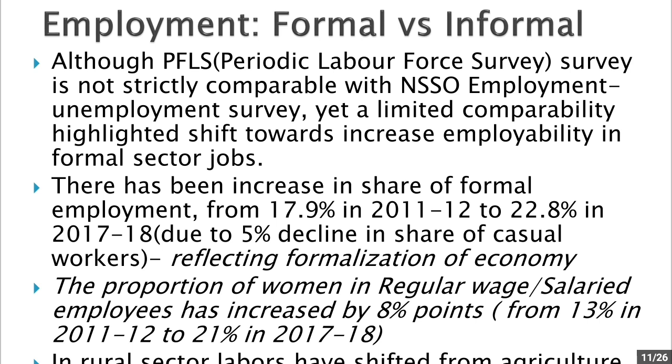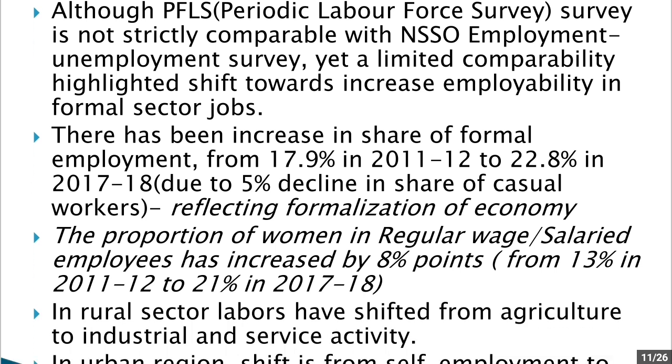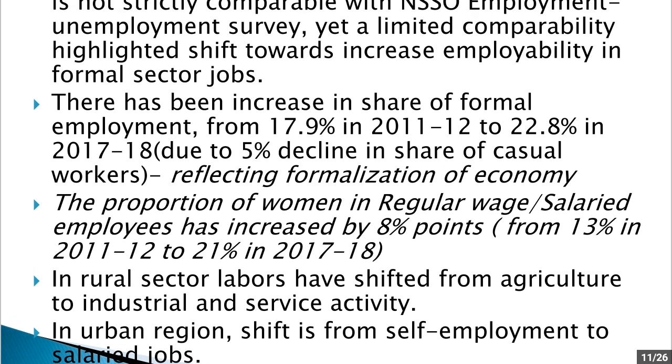But in 2017-18, 22.8% of people were regular wage or salaried employees. Now this increase of 5% in the formal sector has been a result of a decline in the share of casual workers. So the 5% decline in casual workers means those 5% casual workers have come here to the regular sector. So this reflects the formalization of economy.